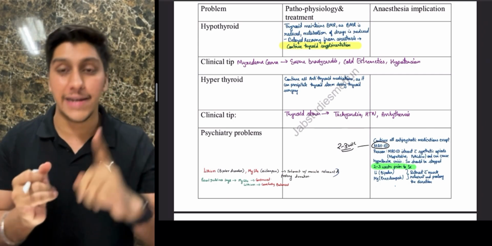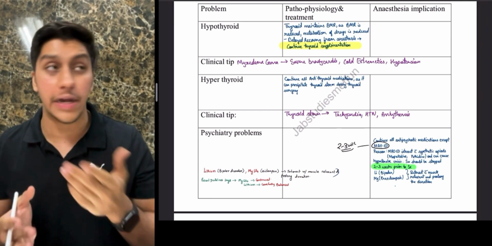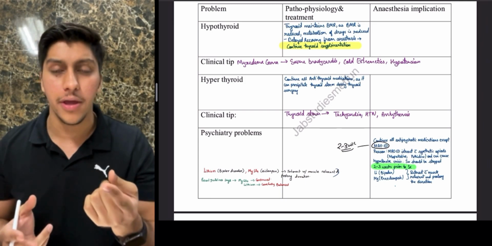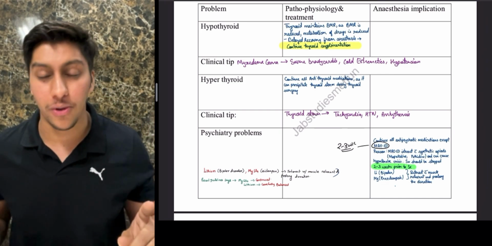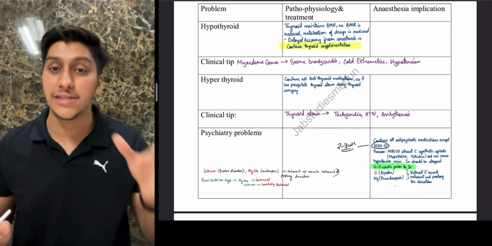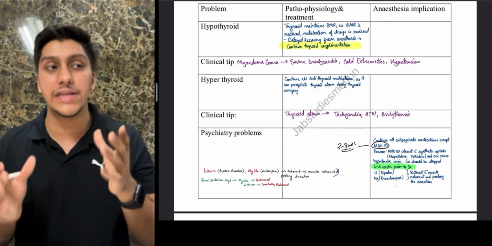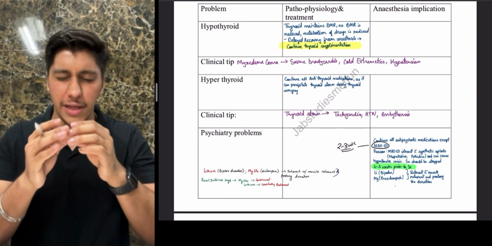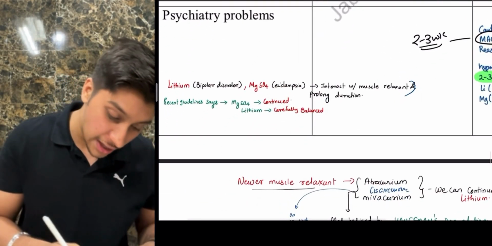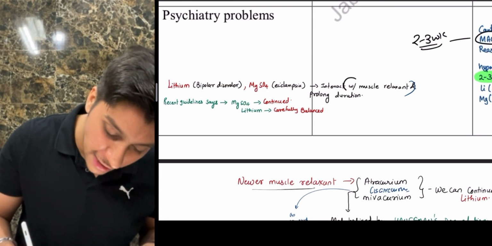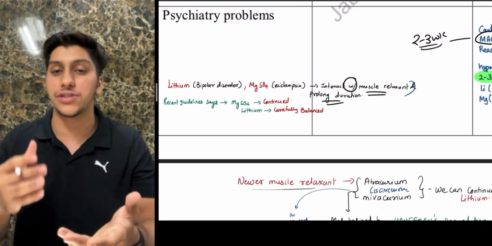There are drugs like lithium and magnesium sulfate. Where do you use lithium? Lithium is usually used in bipolar disorder, and magnesium sulfate, remember we talked about in medicine, is used in torsades de pointes, and along with that it is the management of preeclampsia and severe eclampsia, right? These drugs can prolong the effect of muscle relaxants. They have been found to interact with the muscle relaxant, thereby the effect of these drugs is prolonged.